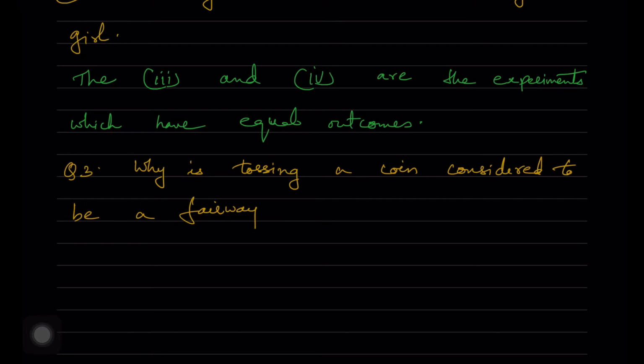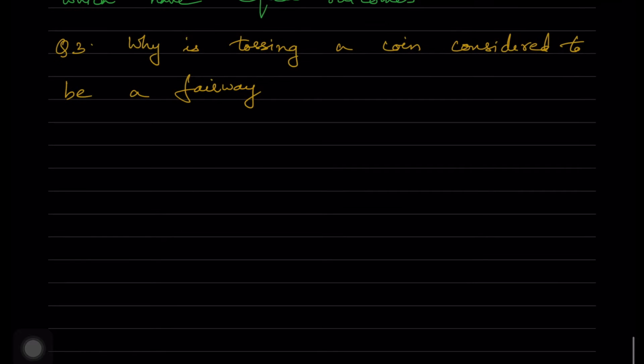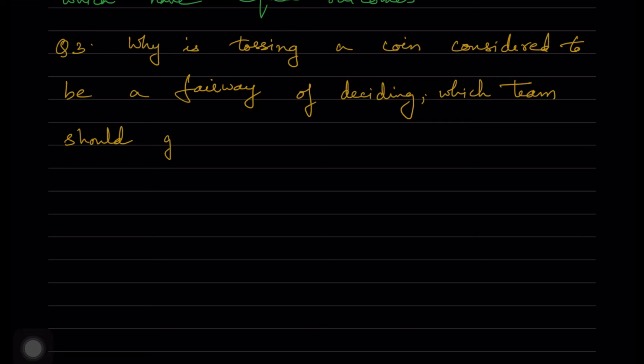Next, question 3 is, why is tossing a coin considered to be a fair way of deciding which team should get the ball at the beginning of a football game? When we toss the coin, we do not know for sure whether it is a head or a tail.